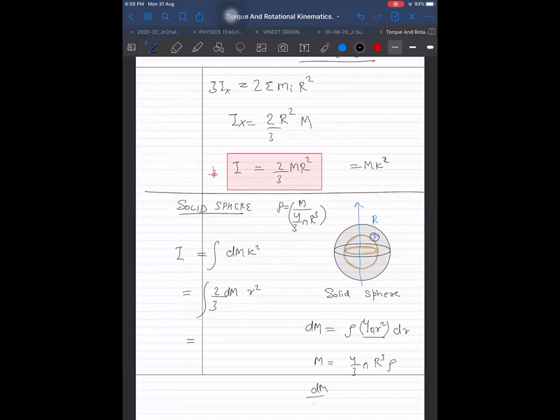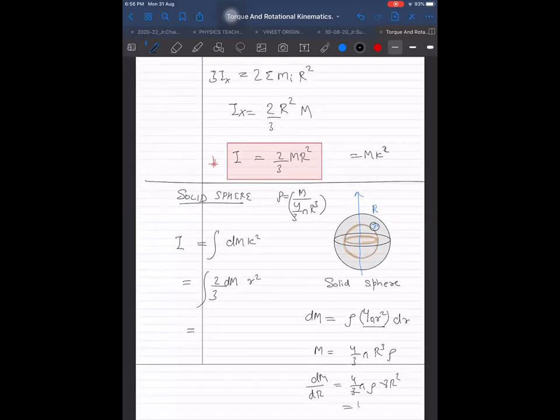Find dm by dr. By that above equation, the derivative of r cube is 3r square. The 3s get cancelled. Then we are getting 4 pi rho into r square. That only we got last time.